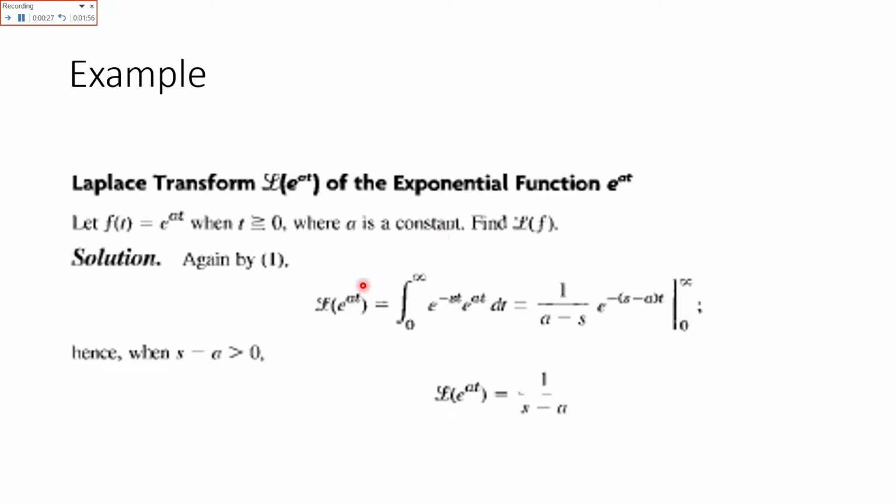Laplace of e to the at is the integral from 0 to infinity of e raised to power minus st times e raised to power at dt, which is equal to 1 over a minus s e raised to power s minus a times t, from 0 to infinity. So the answer is 1 over s minus a. How is that possible? I will show you by solving it.